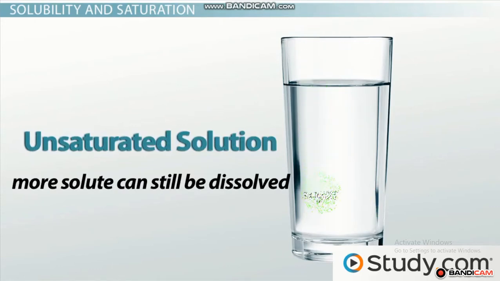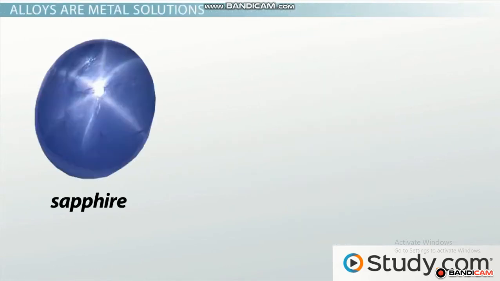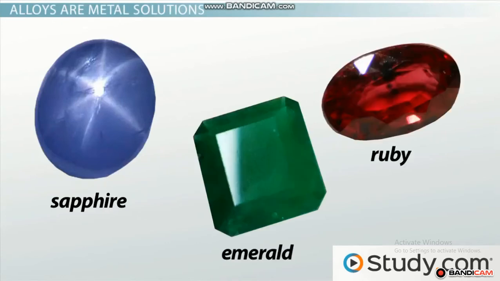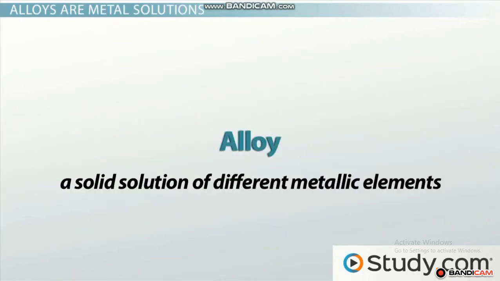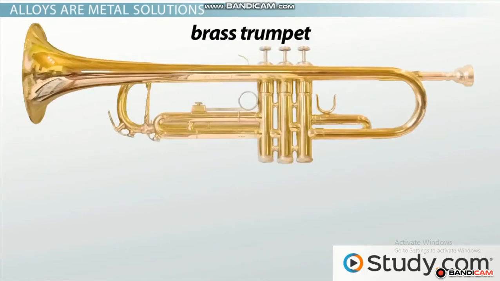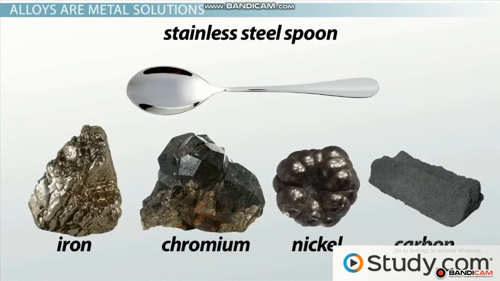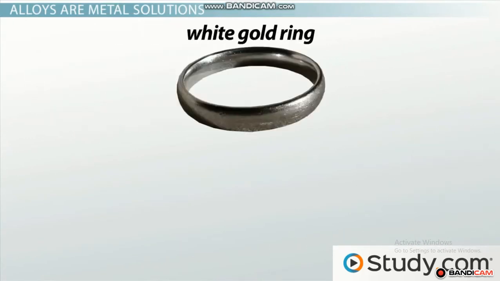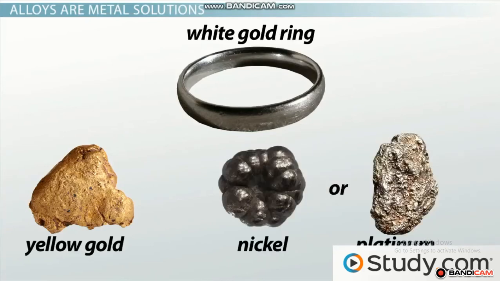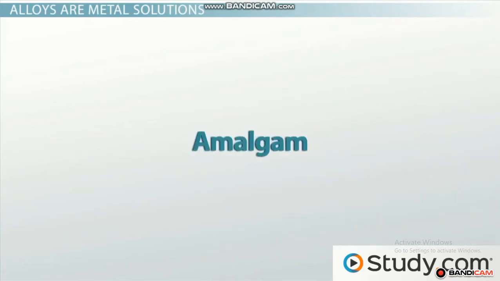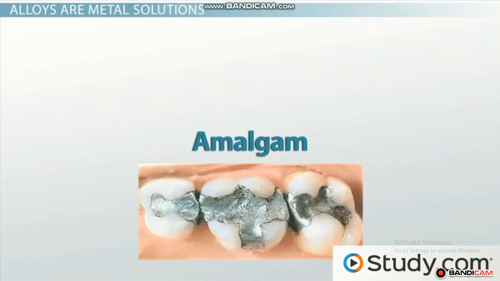I mentioned solid solutions before, but there's a special kind that deserves a little more attention. This type of homogeneous mixture, called an alloy, is a solid solution of different metallic elements. Brass is an alloy because it's a homogeneous mixture of copper and zinc. Stainless steel is a solid solution of iron, chromium, nickel, and carbon, so it's also an alloy. Yet another alloy is white gold because this is a combination of yellow gold and a white metal such as nickel or platinum.